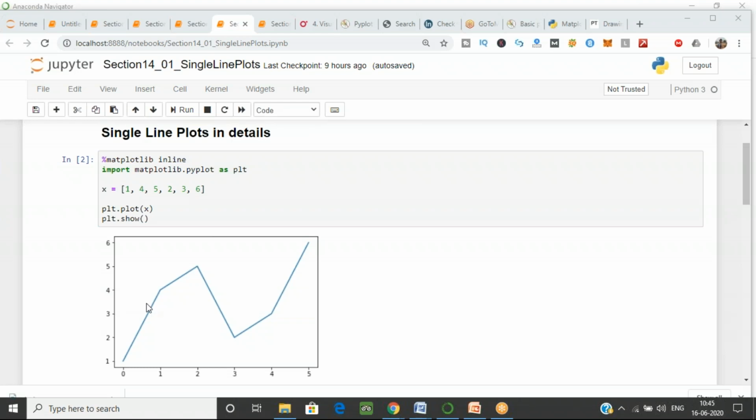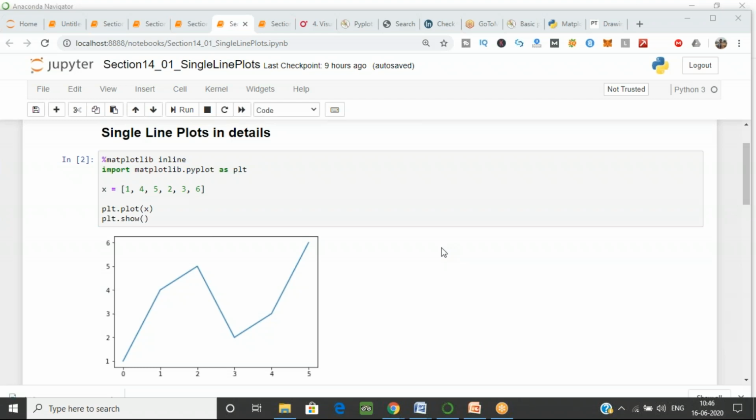Now again we have the 4 value. So the line will go to this 4. 4 कहाँ पर? y वाली value पे. So you can see on the y-axis, you have 4. Now you have 5, it will go to the 5 of y. Now you have 2, yes, you can see 2 of y. Now you have 3, it will go to 3 of y. And as you can see 6, so 6 of y. Can you see that?